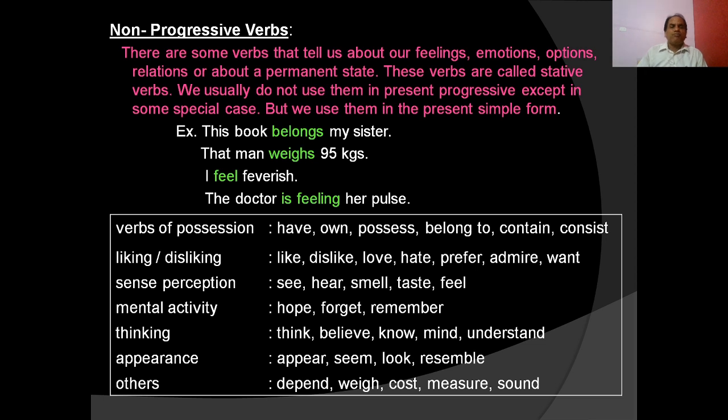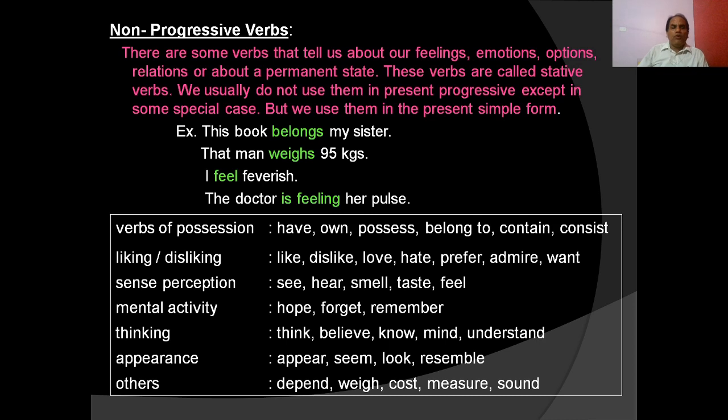This book belongs to my sister. That man weighs 95 kg. I feel feverish, but the doctor is feeling her pulse.